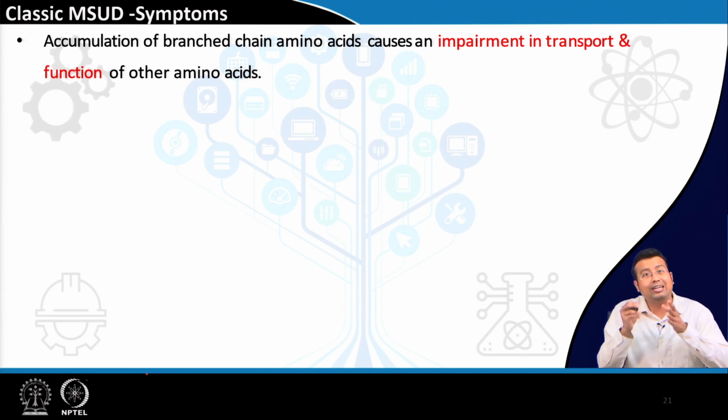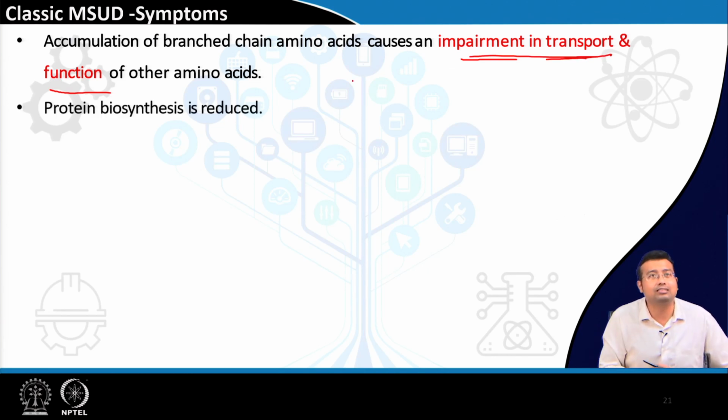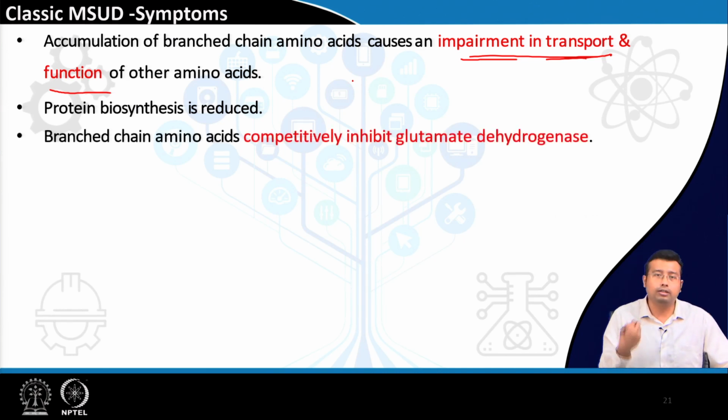All these things that we already read in previous amino acid metabolism disorders will fit into this disorder as well. There is impairment in transport and function of other amino acids because of accumulation of excess branched chain amino acids. When other amino acids are less available, protein biosynthesis will be reduced.